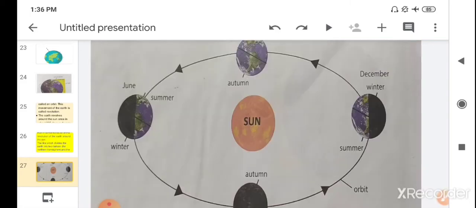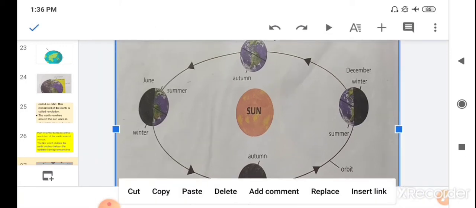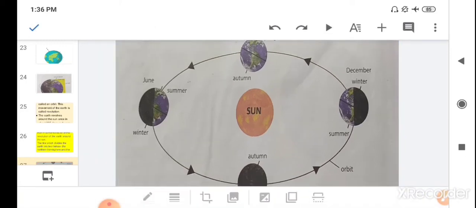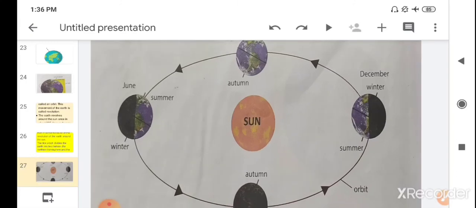Children, 365 days or 1 year. So what is revolution? When the earth moves around the sun like this, it takes 365 days or 1 year to complete one round.